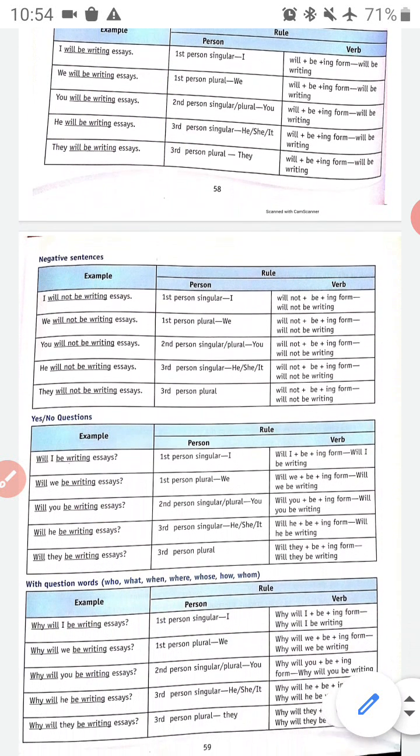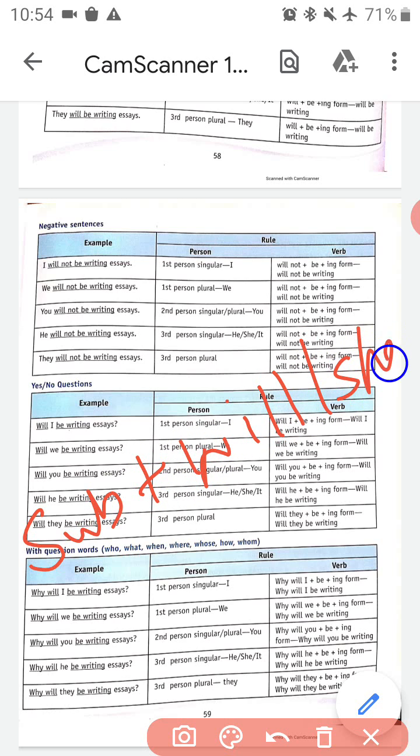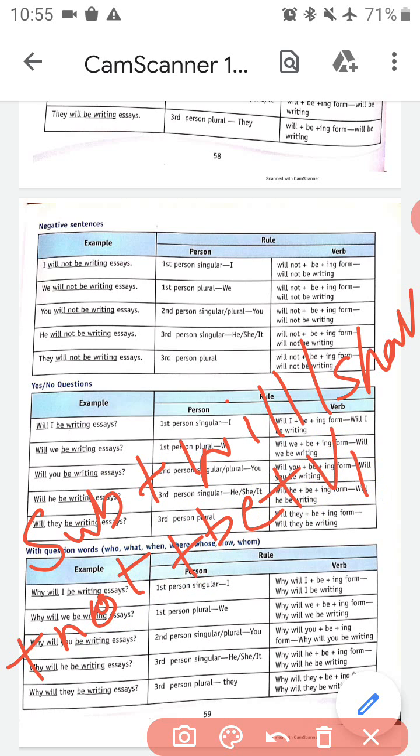Now how will we write a negative sentence in future continuous tense? Again, very basic formula. Subject plus will or shall plus not plus be plus verb first form plus ing. Okay, so if you want to write a negative sentence in future continuous tense, we need to follow this formula.